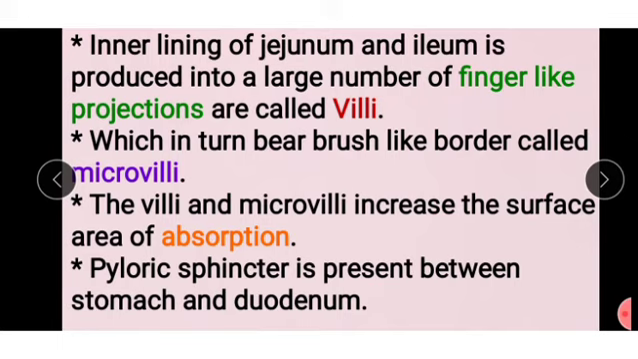The pyloric sphincter is present between the stomach and duodenum. We already know about that.